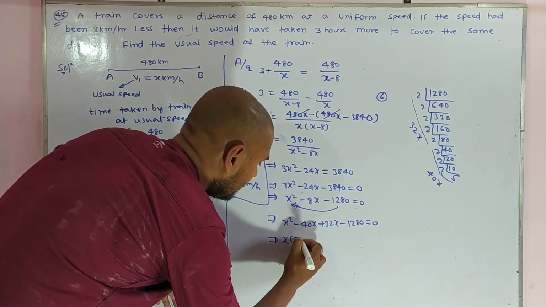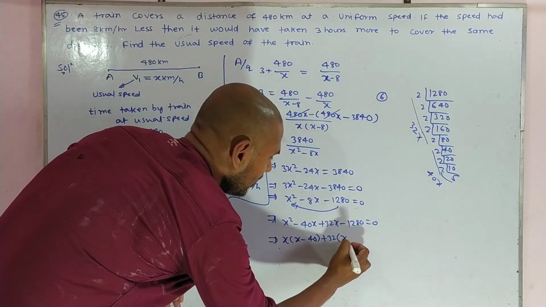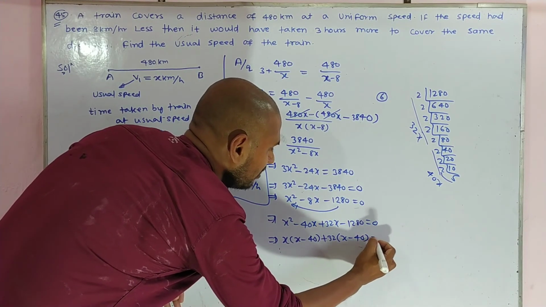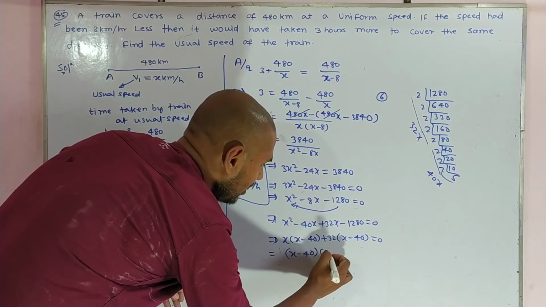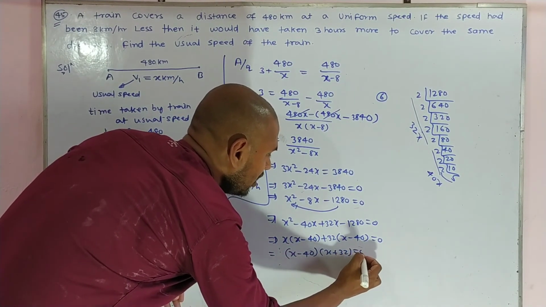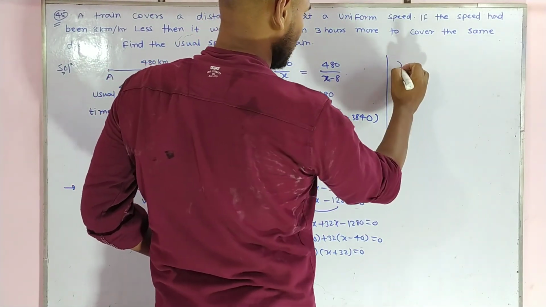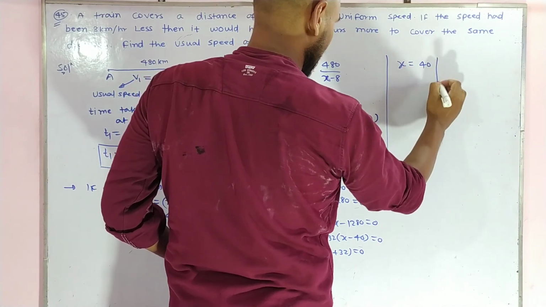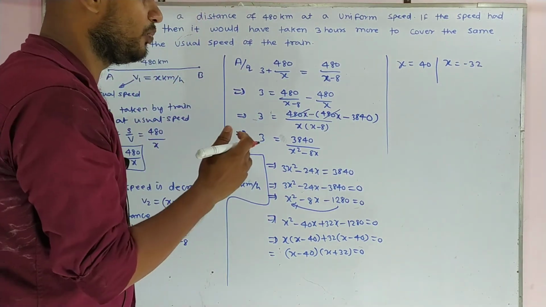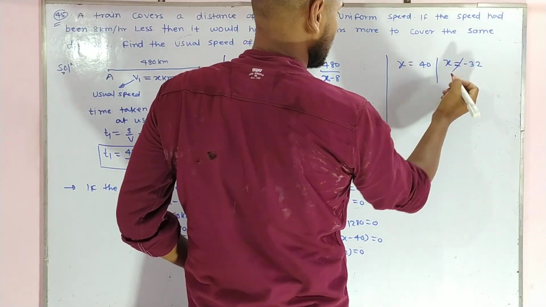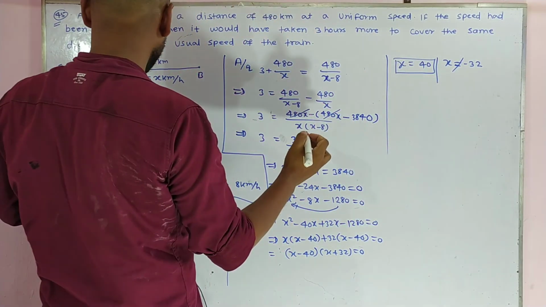Taking x common from the first two terms and 32 from the last two, x minus 40 remains in both, so x minus 40 times x plus 32 equals 0. So x equals 40 and x equals minus 32. The speed cannot be negative, so our answer is x equals 40, which is the usual speed